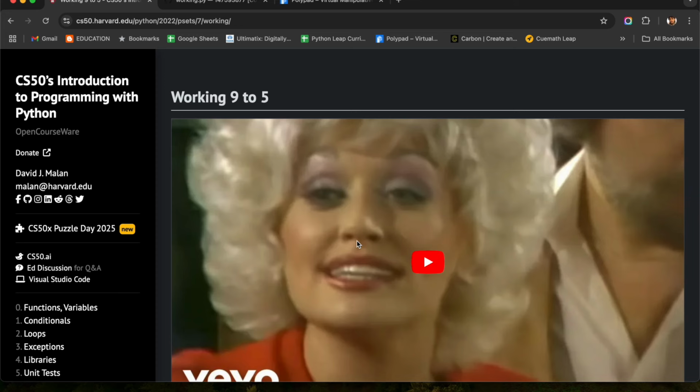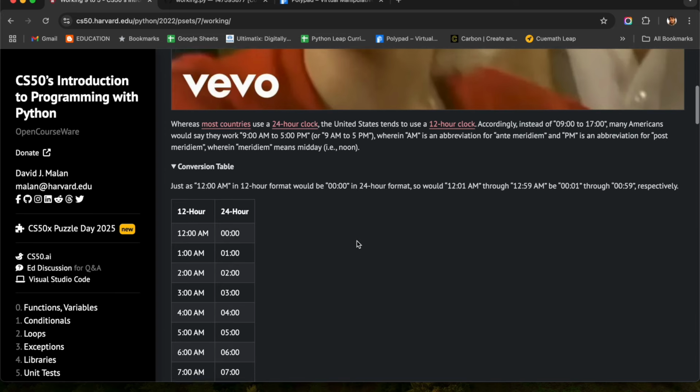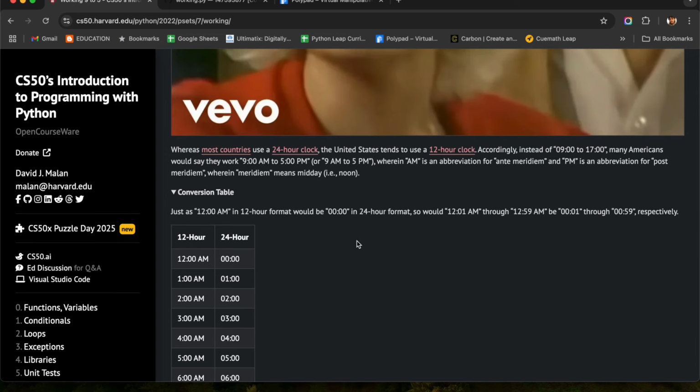So today we are going to see working 9 to 5. So here, what is our program asking us? We need to convert the 12 hours calculator into 24 hours calculator because basically in many countries they use 24 hours calculator. And they have also given us the conversion table. There are few points to note in this conversion table.